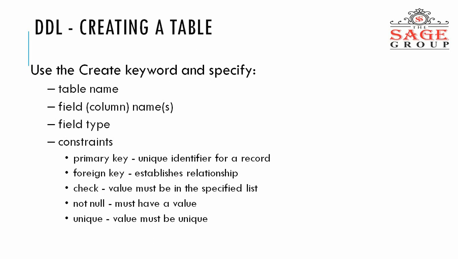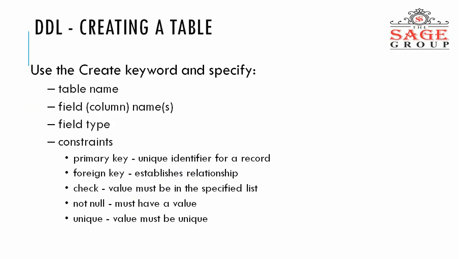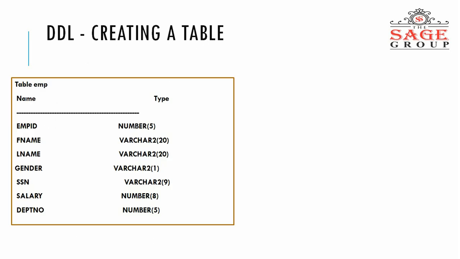Check constraint tells the value must be in the specified list. Not null means there is no null value; there must be a value for each tuple in that particular column. Unique means the value must be unique. So these are some of the constraints. By using these keywords we create the table.